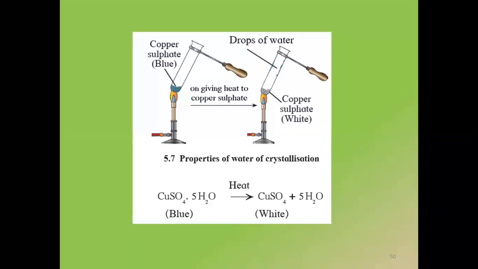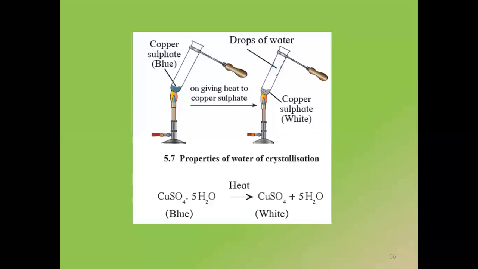So when I heat such compounds which contain water of crystallization, if I heat this copper sulfate, what will happen? You can see drops of water in the test tube here along the lining, and the color is also lost. If color is lost, it means water has evaporated. So that water was responsible for giving color to the copper sulfate, isn't it? When I heat such a compound, it will lose its water. So it's losing its water, that means it's losing its color as well. So that is responsible for giving shape and color.